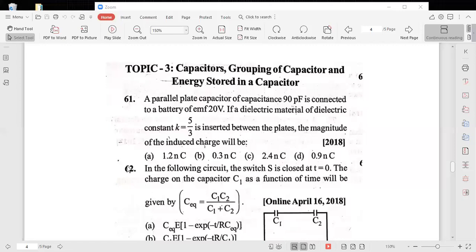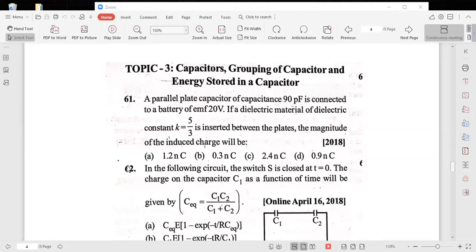A parallel plate capacitor of capacitance 90 picofarad is connected to a battery of EMF 20 volt. If the dielectric material of dielectric constant 5 by 3 is inserted between the plates, the magnitude of induced charge is how much?